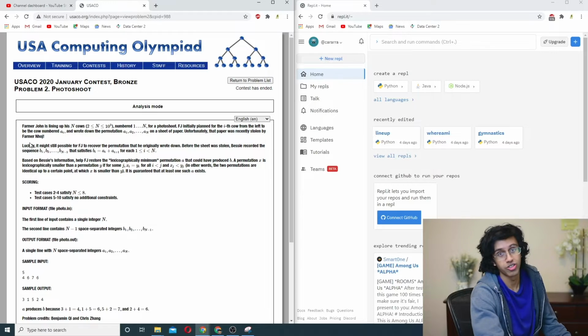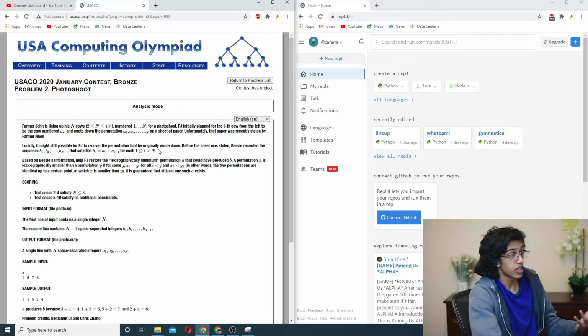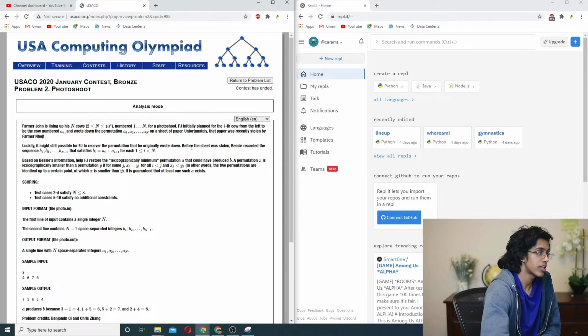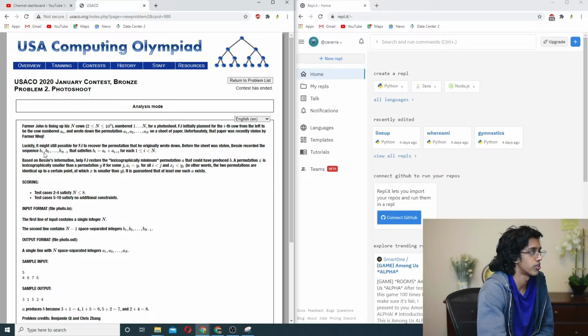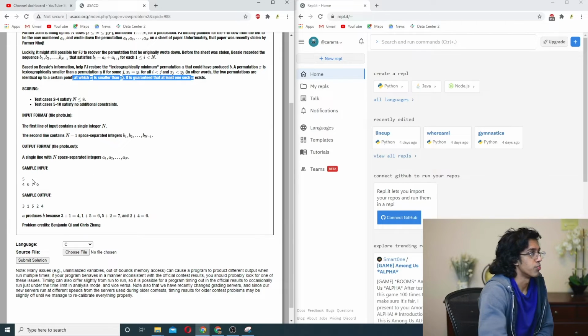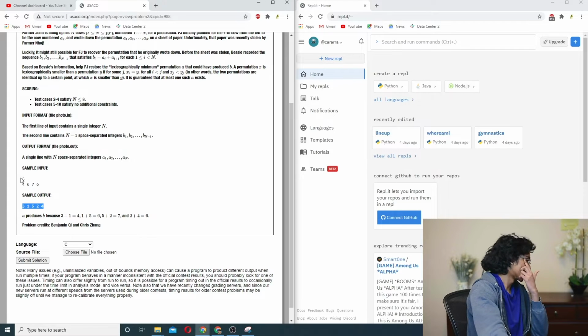Okay, I noticed it was drawn backwards. Okay, I'm not that dumb. Okay, I probably am, but you know what I'm saying? Luckily, it might still be possible for Farmer John to recover the permutation he originally wrote down before the sheet was stolen. Bessie recorded the b values, and based on those, okay, you want to find the lexicographically minimum. So essentially you're just given your b's, and then you want to find the smallest permutation.